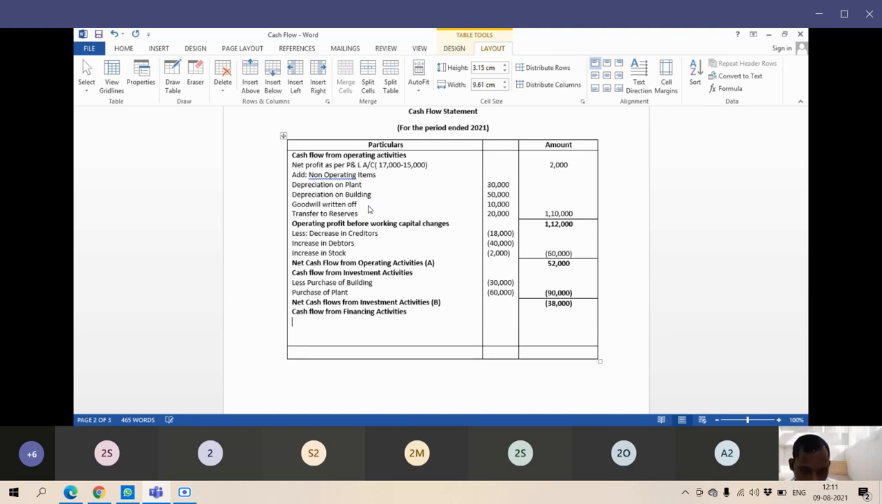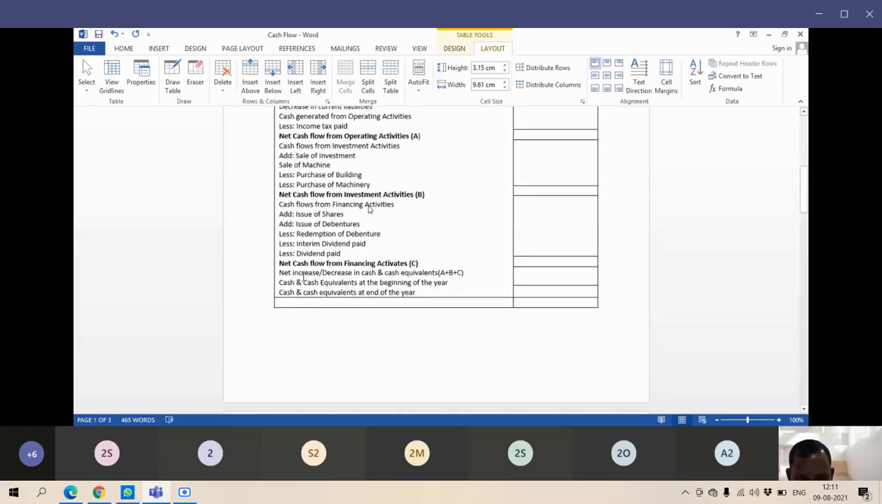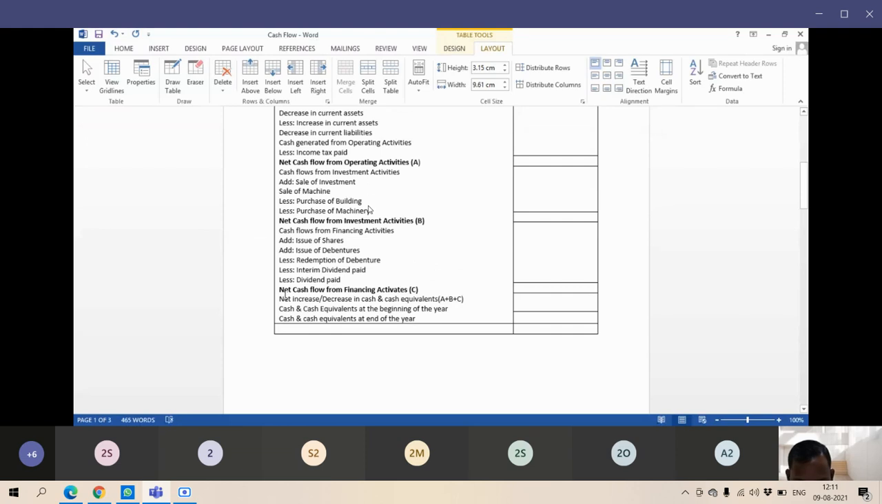Cash flow from financing activity. See here, what we have to do? Cash flow from financing activity. Okay, till here it is done after less. Okay, now financing activities are coming here.